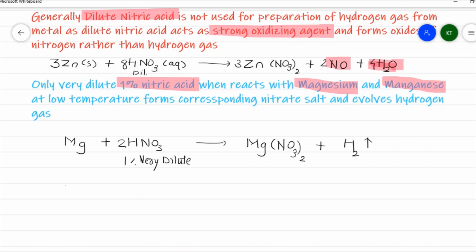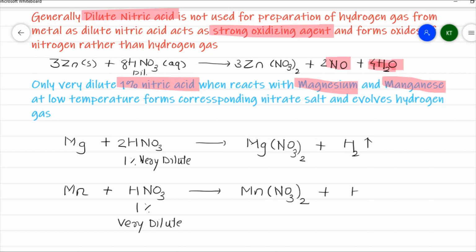In the same way, I have another metal, manganese. Manganese metal also reacts with 1% HNO3, that is very dilute, to form the corresponding manganese nitrate, Mn(NO3)2, and releases hydrogen gas.